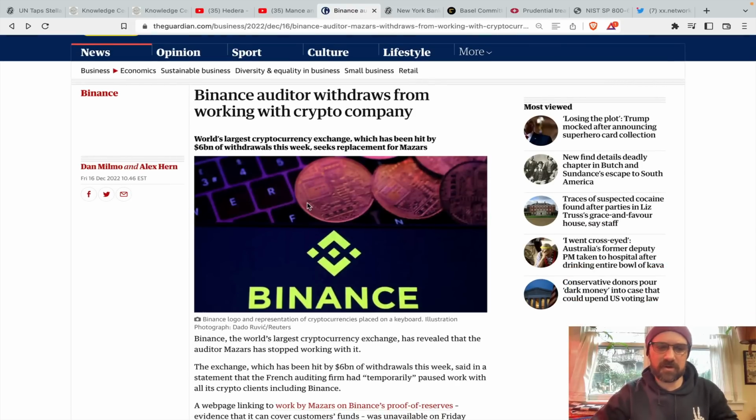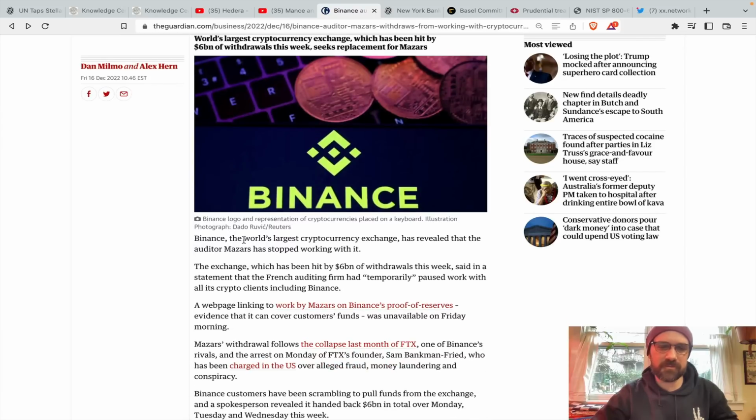So this is Mazars. The world's largest crypto exchange revealed that the auditor Mazars has stopped working with it. The exchange has been hit by $6 billion worth of withdrawals in the past week. It said in a statement that the French auditing firm had temporarily paused work with all its crypto clients, including Binance. The webpage that was linking to the work done by Mazars on Binance's proof of reserves, evidence that it can cover customer funds, was unavailable on Friday morning. Tried clicking on this and it is still unavailable.